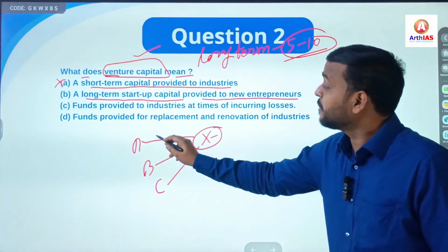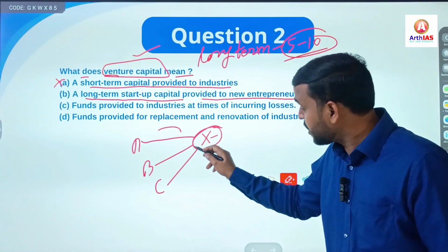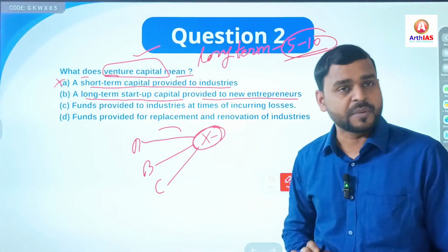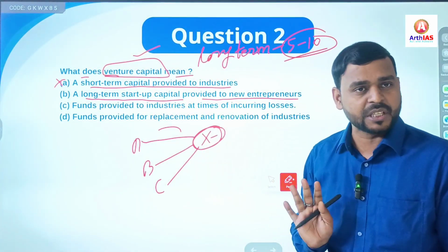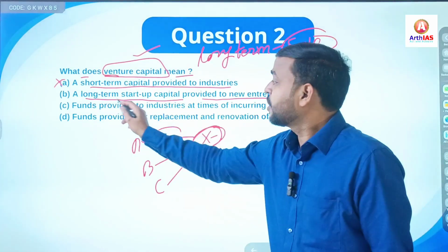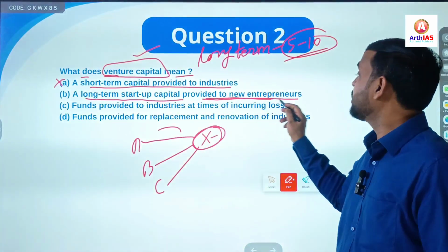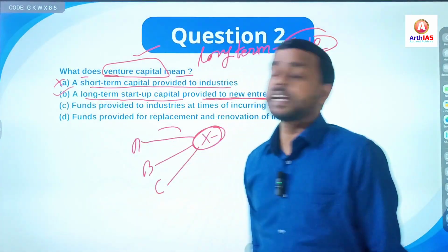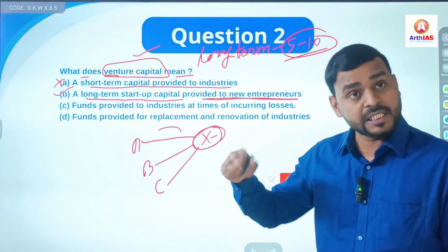They will invest in the company of X for a longer period, and that is called venture capital. That is the simple meaning of venture capital. So long term startup capital provided to new entrepreneurs is the right option, but read the other options too.